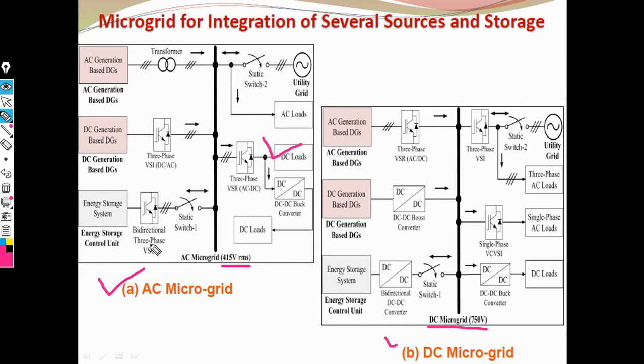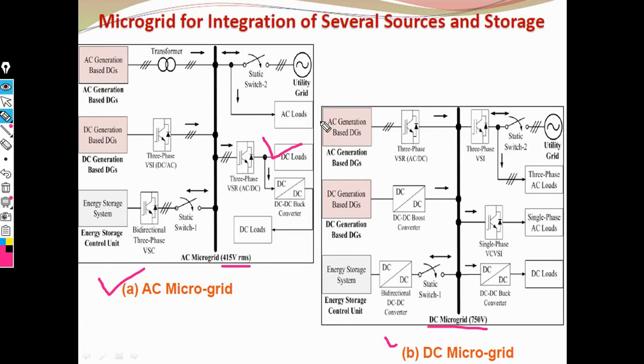Now we also need the DC microgrid concept. In the DC microgrid we need AC generation here.